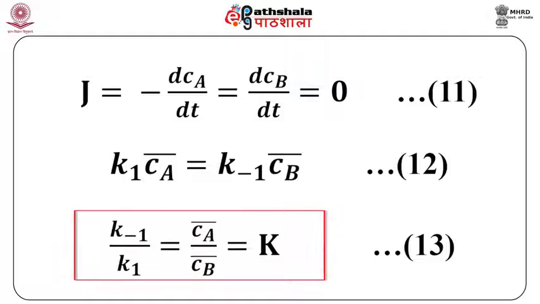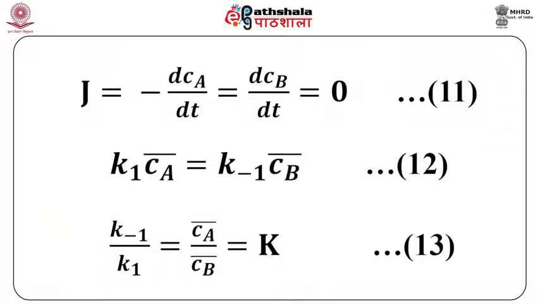or we can say K-1 upon K1 is equal to the concentration of Ca at equilibrium divided by the concentration of Cb at equilibrium, which is equal to capital K, the equilibrium constant of the reaction, and Ca bar and Cb bar are the equilibrium concentrations of A and B respectively.